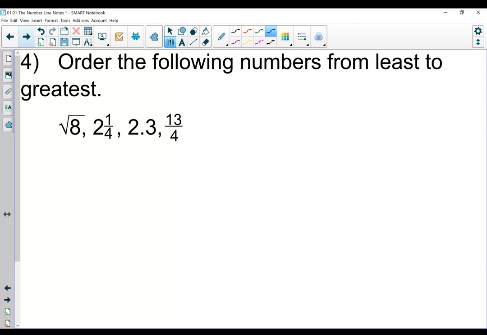For number 4, we need to order the following numbers from least to greatest. I find for me, converting them all to decimals and then ordering them on a number line is going to really help me out. So here's my number line.